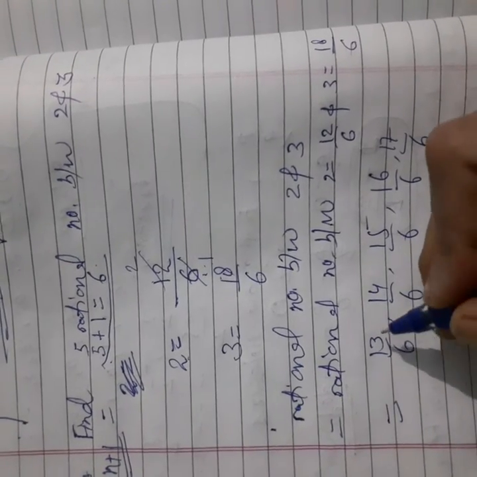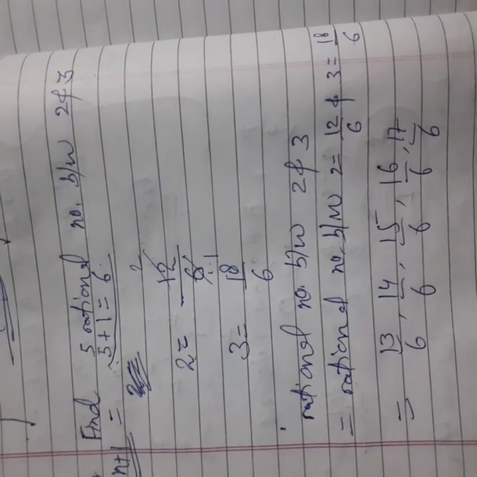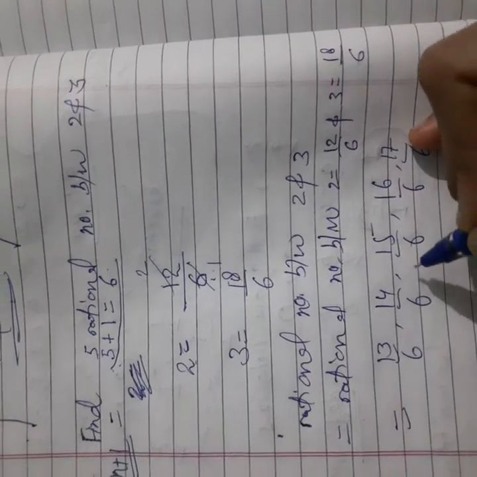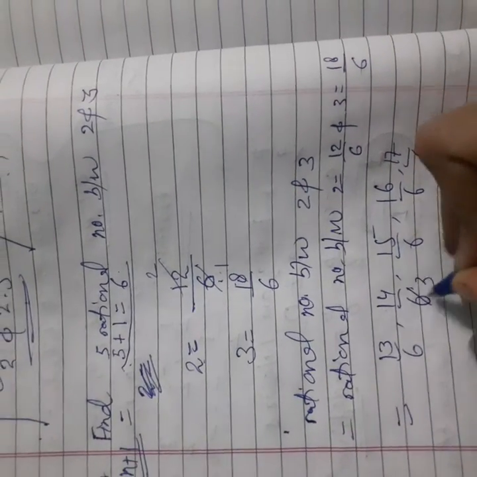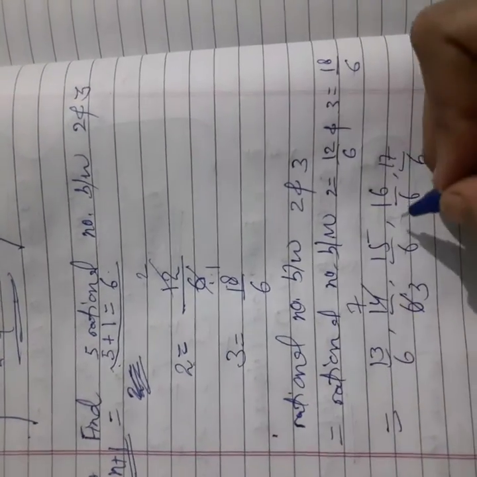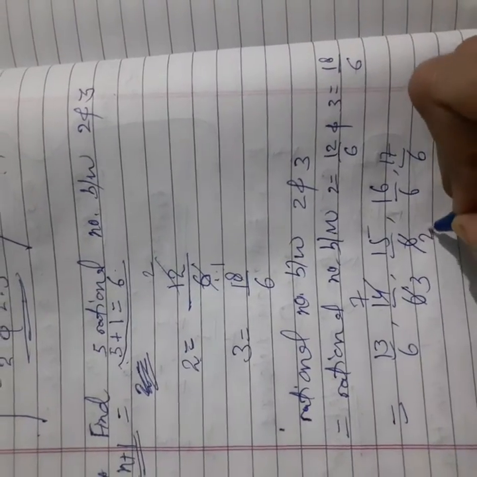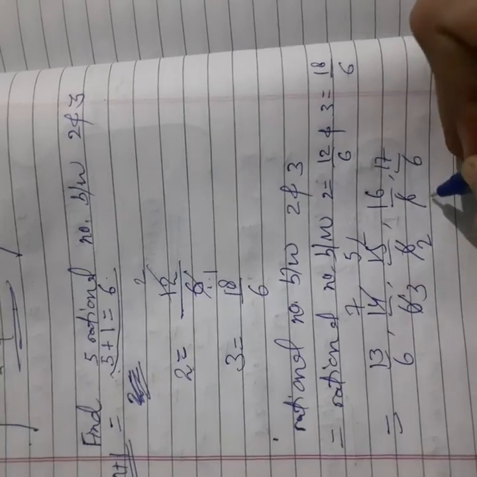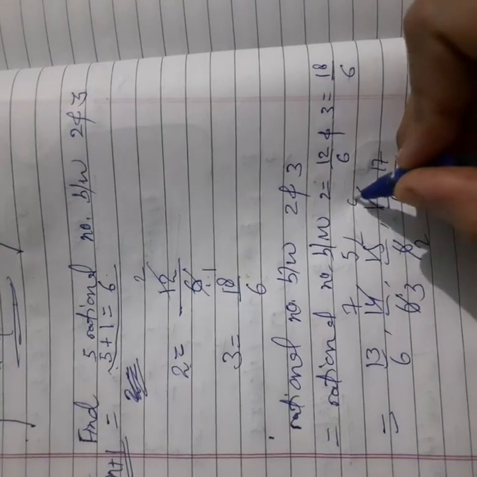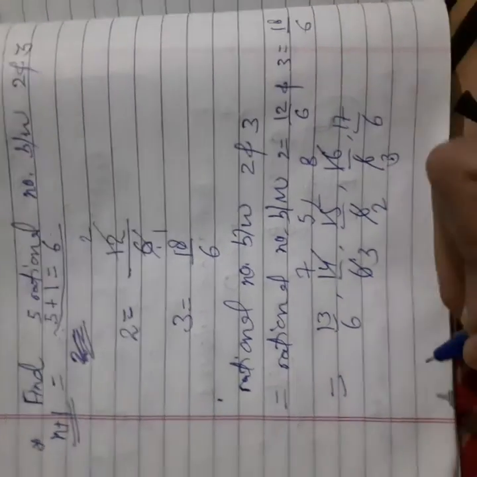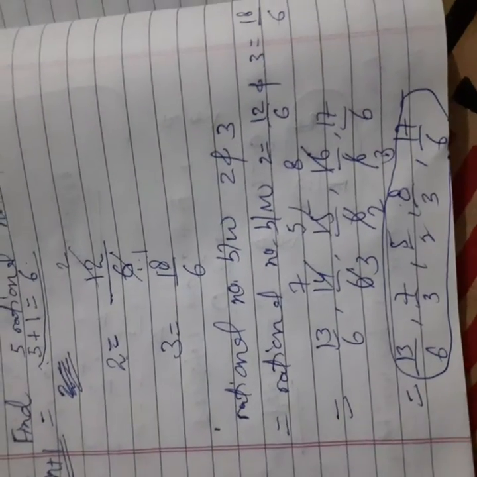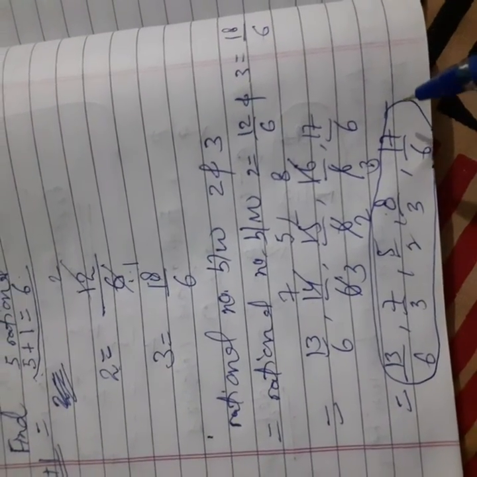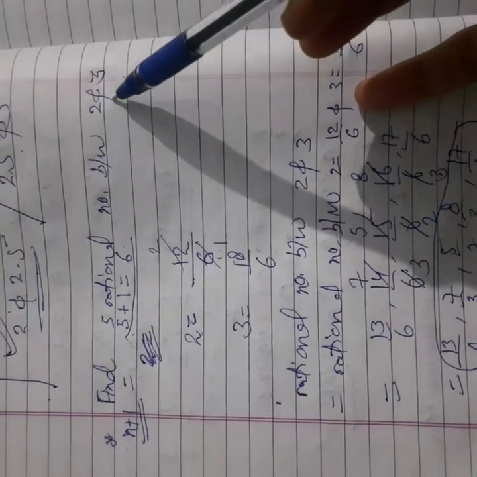You can cancel out 14 by 6, like 2 3s are 6, 2 7s are 14. Here also 2 3s are 6, 3 5s are 15, and here 2 3s are 6, 2 8s are 16, and you can write it like that. So these are the 5 rational numbers between 2 and 3.